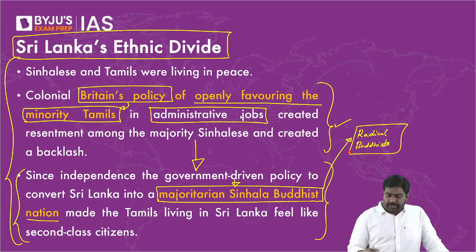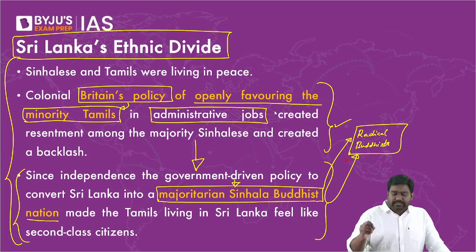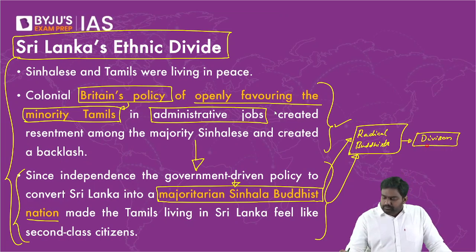And this is ironic, it's highly unfortunate, because Buddhism is a religion of peace. It's rooted in the principle of ahimsa. But radical Buddhists in Sri Lanka, just like the radical Buddhists in Myanmar, have committed brutal atrocities and large-scale human rights violations. This division was exploited by the radical Buddhists, the ethnic communal division that existed.